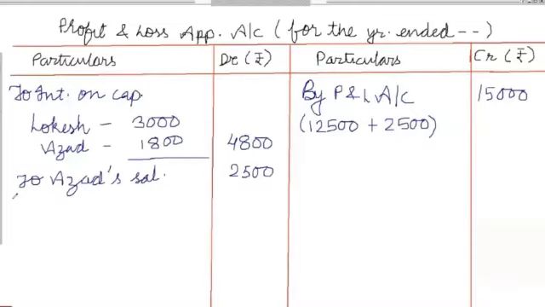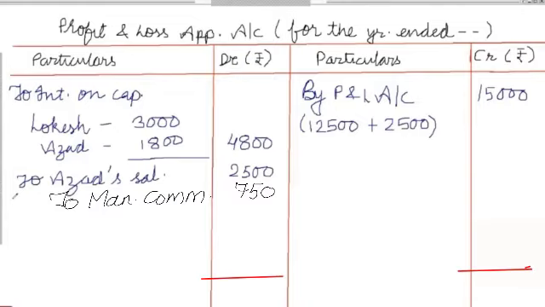After that, we have to give manager's commission at the rate of 5%. It is given that a provision of 5% of profit is to be made in respect of manager's commission. So when you calculate manager's commission on net profit, it will be 750 rupees: 15,000 into 5 by 100. So write down to manager's commission 750 rupees.